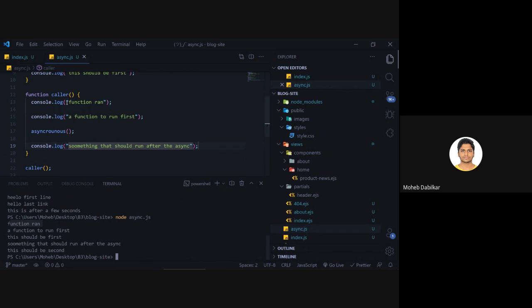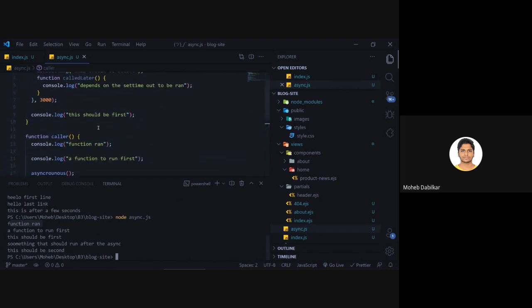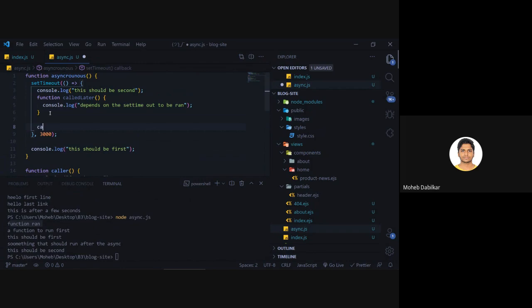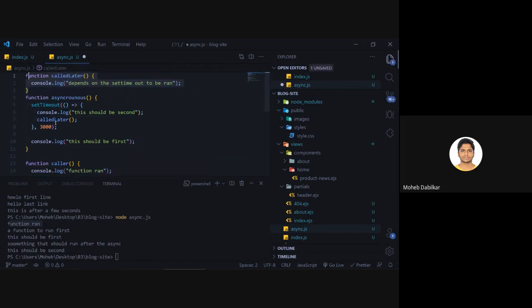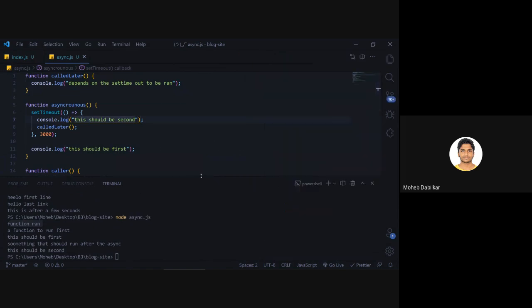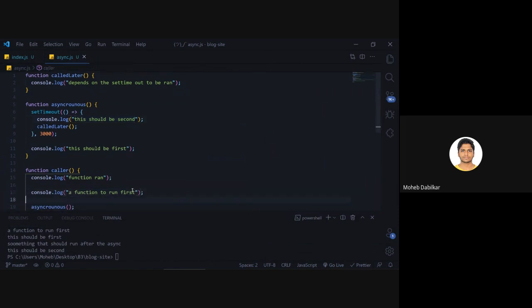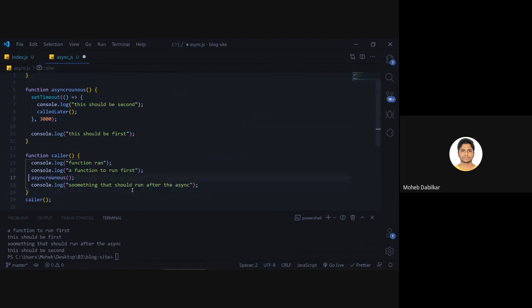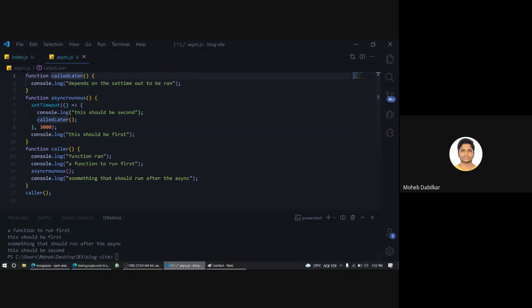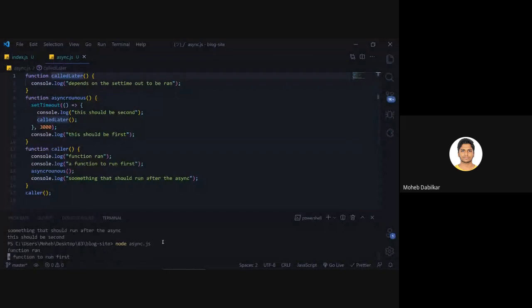Okay, we did not call this guy, right? So we'll say called later. Chalo. So now I can show it to you properly. So let's just make this smaller. We don't need this big of a stuff, and we can also make this guy small as well. Chalo. So yeah, let's go ahead and run it.